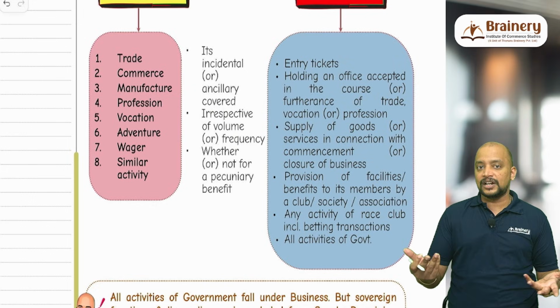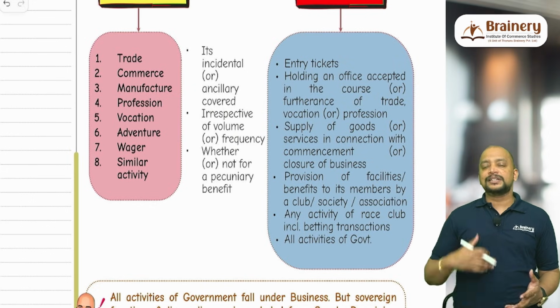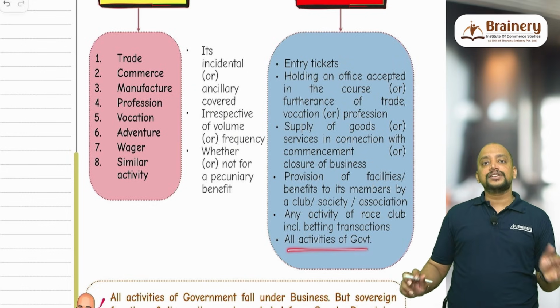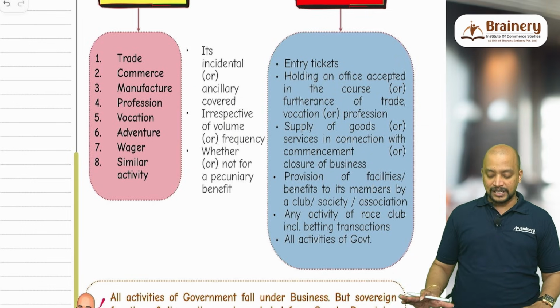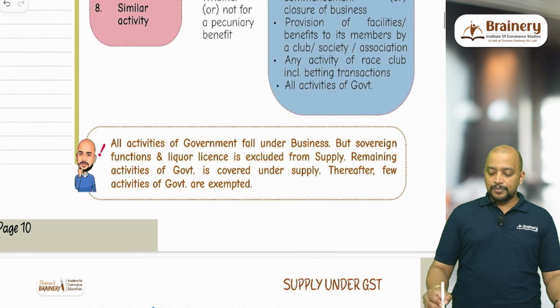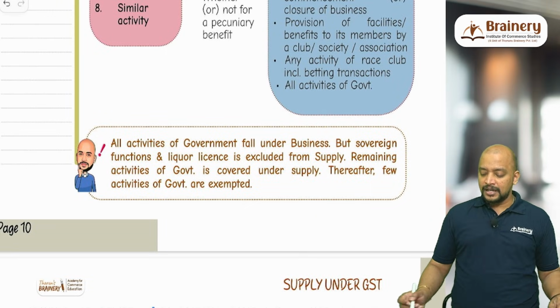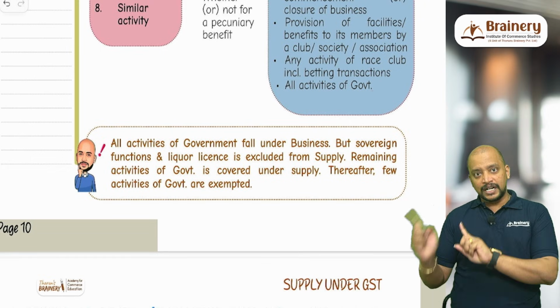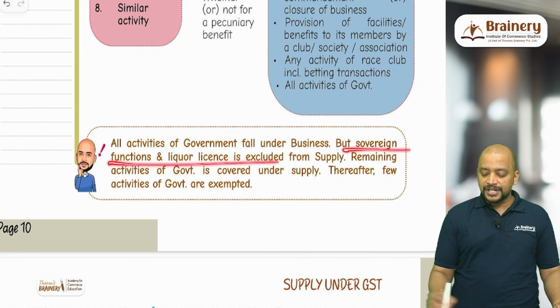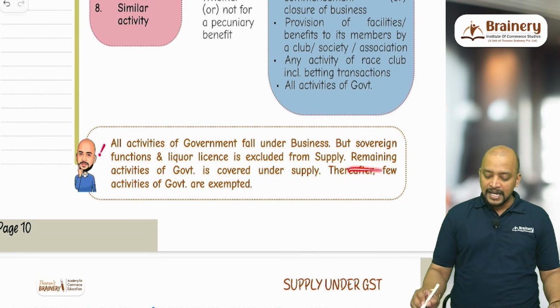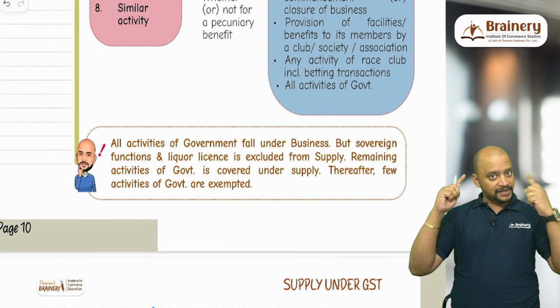Even entry tickets, sale of entry tickets by the race club, sale of merchandise, etc. Then all activities of government are also treated as business. All activities of government fall under business. But remember, only sovereign functions and liquor license are excluded from supply. Remaining activities of government are covered under supply.